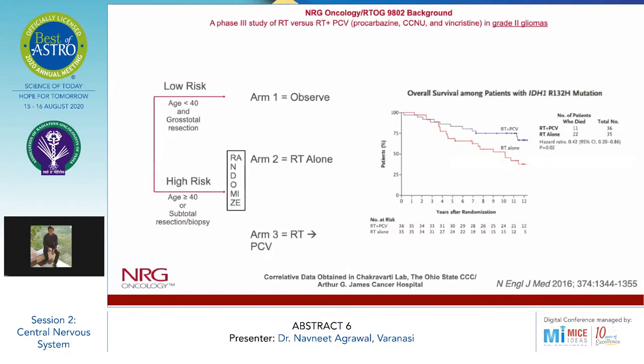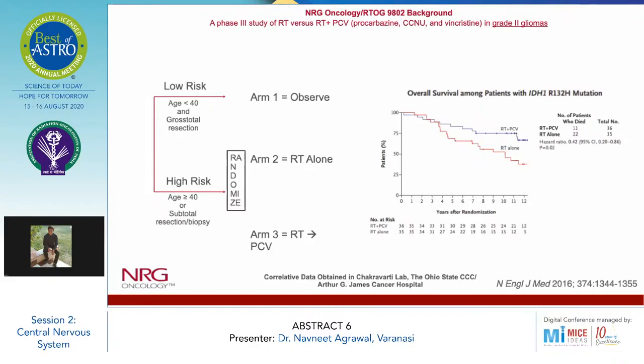So coming to the NRG oncology RTOG 9802 background, which is a phase 3 study of radiotherapy versus radiotherapy plus PCV, that is procarbazine, CCNU, and vincristine, in grade 2 gliomas. So this study stratified patients into low risk and high risk. The low risk was age less than 40 and gross total resection, which was the first arm, the observation arm. In the second arm, the high risk patients with age more than 40 or subtotal resection or biopsy were randomized into two arms. One was radiotherapy alone and the other was radiotherapy plus PCV.